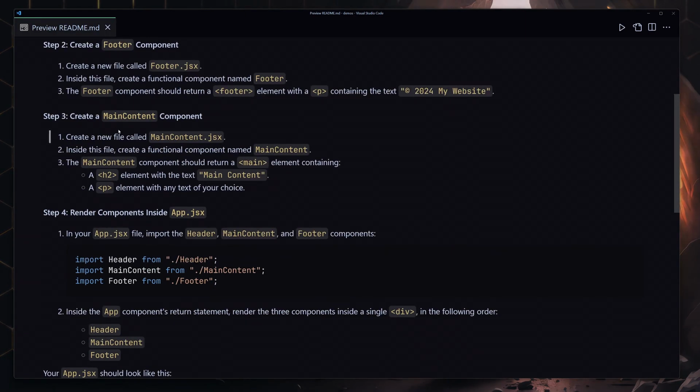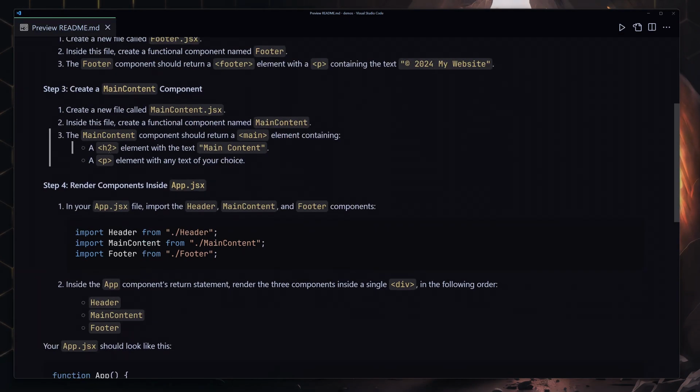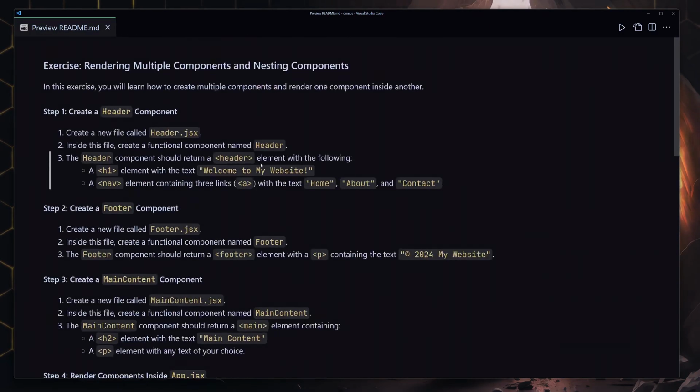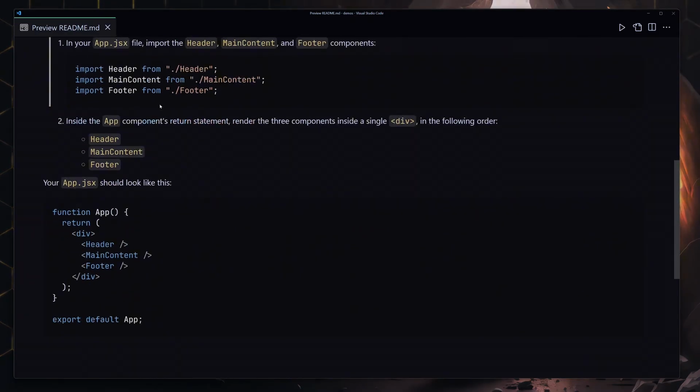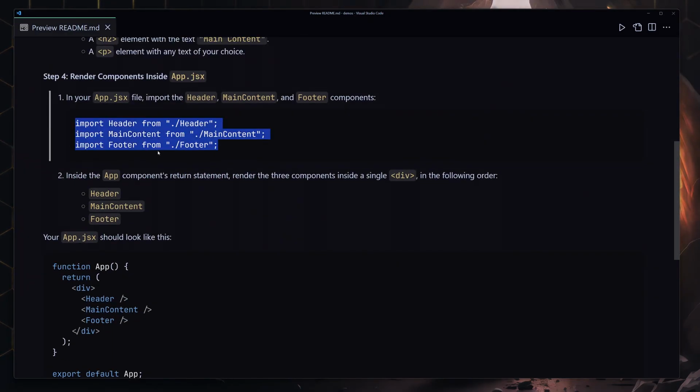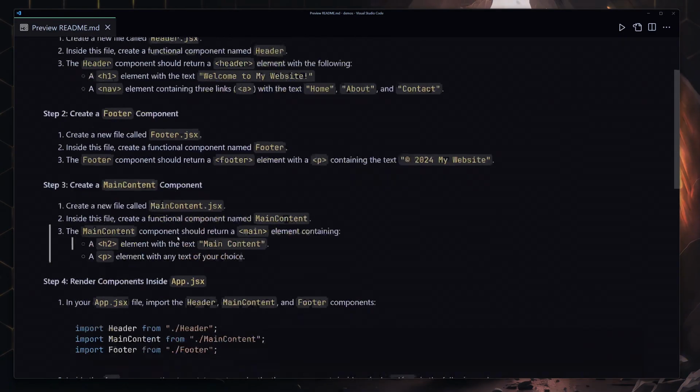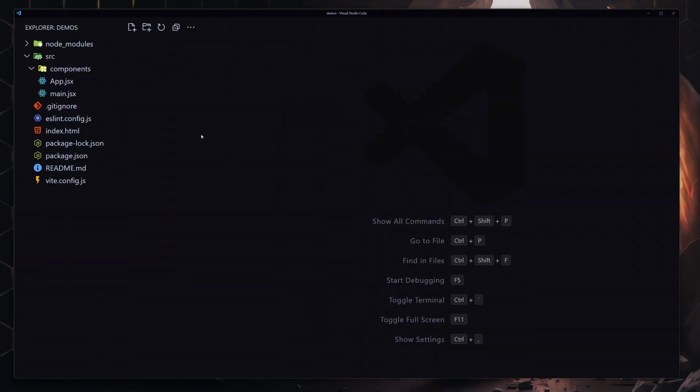And now for the third part, you're going to be creating your main component, and that main component will just return your main element. Also inside that main element you're going to be creating your h2 which will say main content. And now underneath that h2 you're going to be creating a paragraph, and you can put basically anything that you prefer. So give it your best shot. If you can do it, that's completely okay. Then come back and watch the solution, and then I'm going to give you my solution. And basically you're going to be just importing them and putting them right here inside the app component. So now let me just show you all of that.